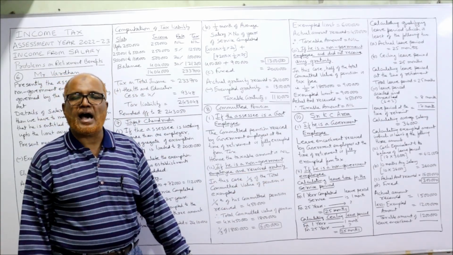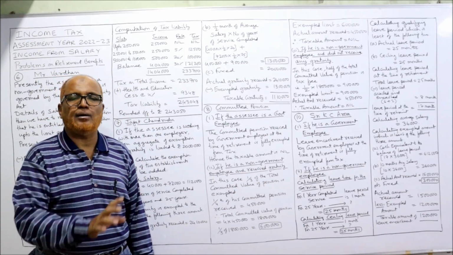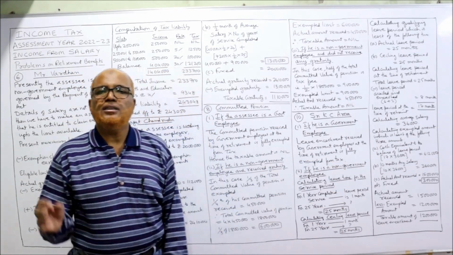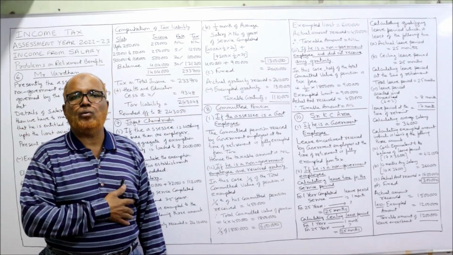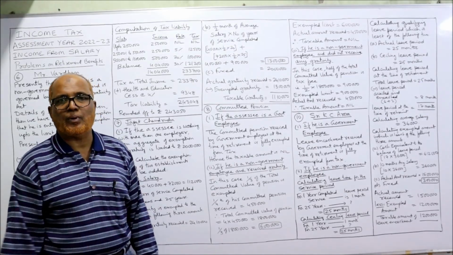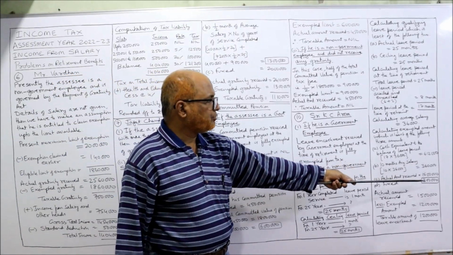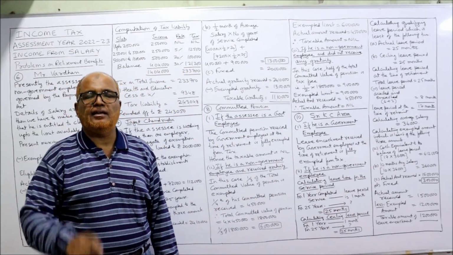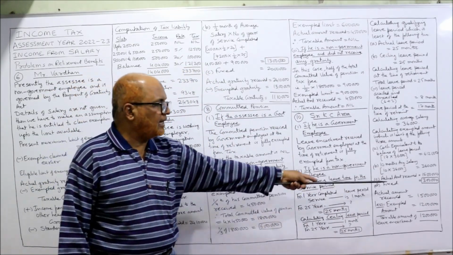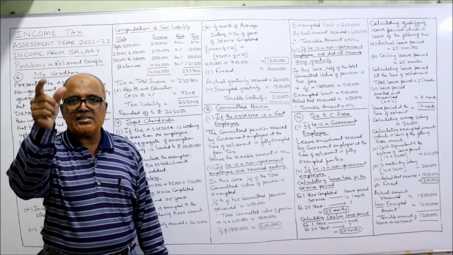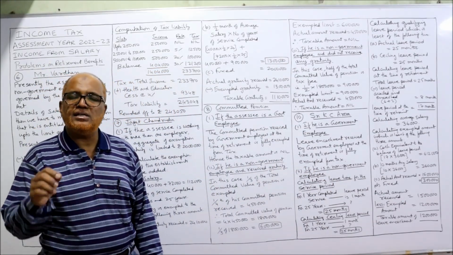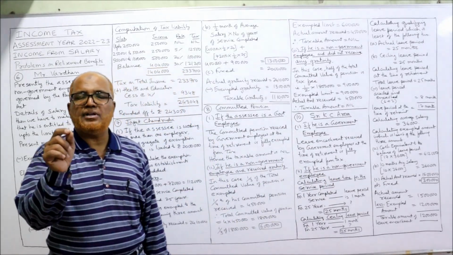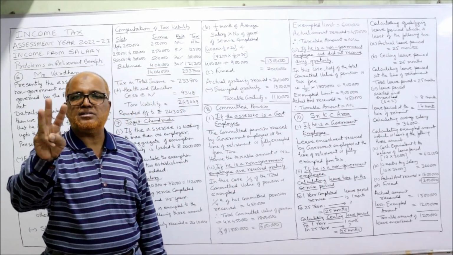Second, 10 months average salary. This is given by the Income Tax Act. So 10 into 36,000, 3,60,000. Third one is actual amount received. That is given in the problem, 15 lakh. 15 lakh actual amount received. The fixed ceiling limit given by the Income Tax Act, 3 lakh. Whichever is least among these 4 amounts is exempted. The least is 3 lakh. The exempted amount of leave encashment is 3 lakh.